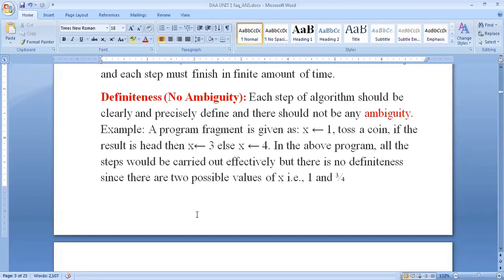Performing arithmetic on integers is an example of an effective operation. So we are performing the arithmetic operations, addition, subtraction, multiplication, division, on integer numbers. It is an effective operation, but arithmetic with real numbers is not.